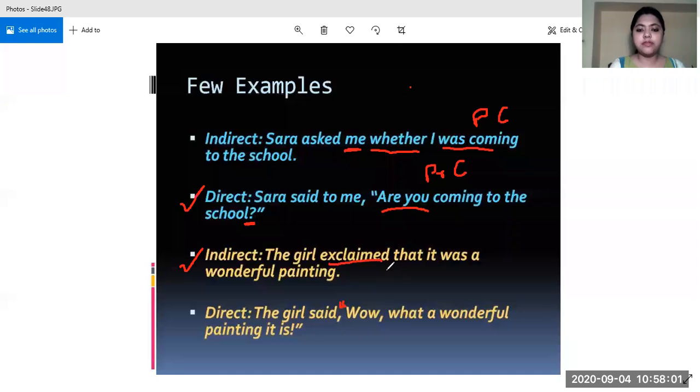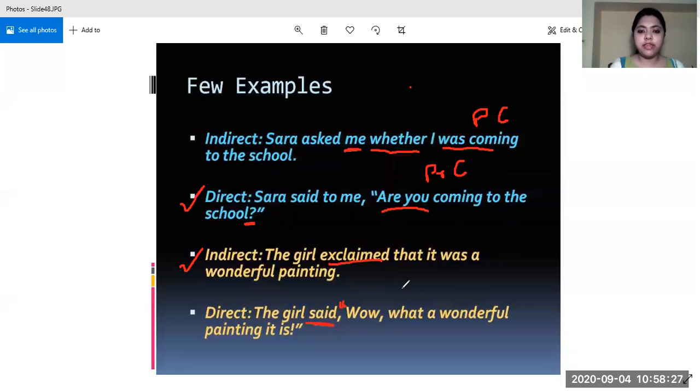Again, this exclaimed will change into said. See, there is no object after exclaimed, so we are not using to over here. Said to someone, we are not using that. We are just using said, right? So whenever there is an object after the reporting verb, only then we use said to. Otherwise, we use only said. So the girl said, comma, then inverted comma begin, that it was a wonderful painting.